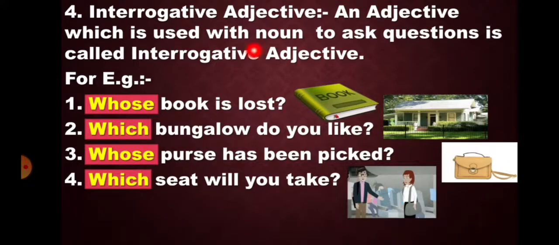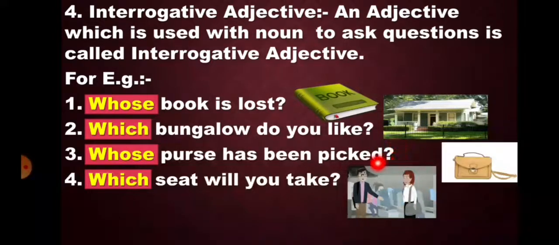Interrogative adjective. An adjective which is used with a noun to ask a question is called interrogative adjective. For example, whose book is lost? At the end there is a question mark. Which bungalow do you live in? Again there is a question mark at the end. Whose purse has been picked?